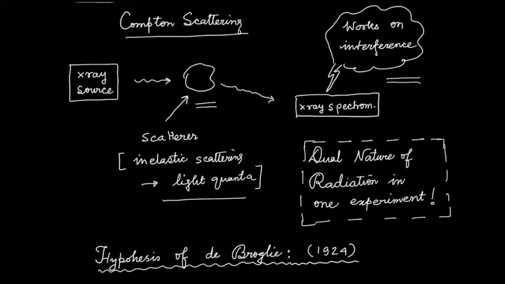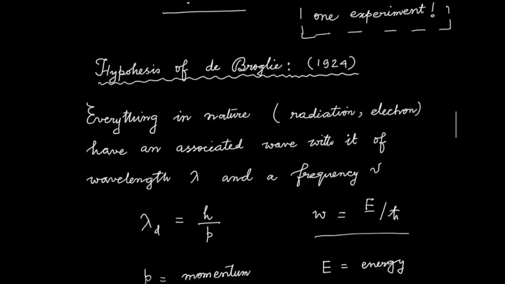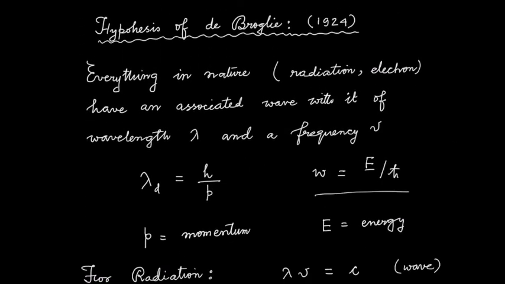during Compton scattering. In 1924, we learned that de Broglie made this very bold hypothesis where he said that everything in nature, particularly matter, which has a momentum p and energy E, there is an associated wave which has wavelength lambda_d and energy, say, E_d.